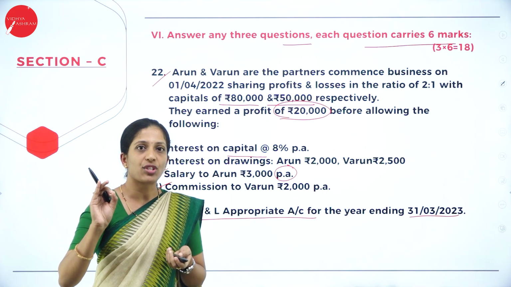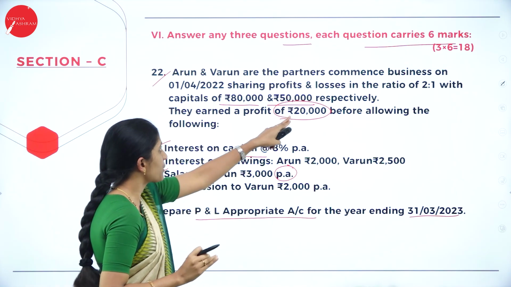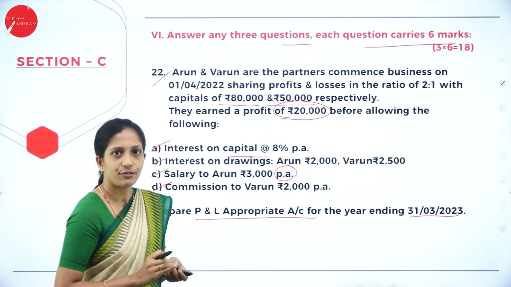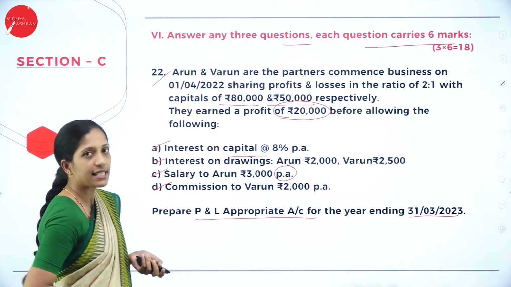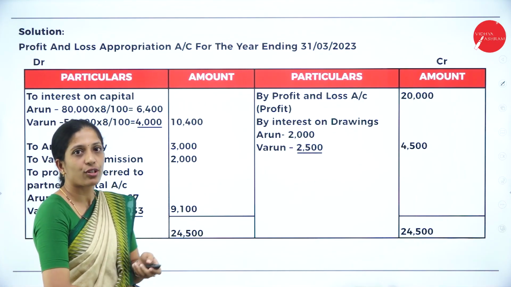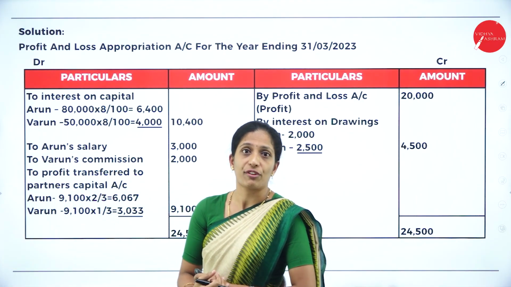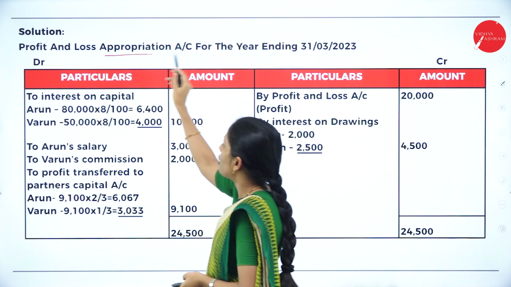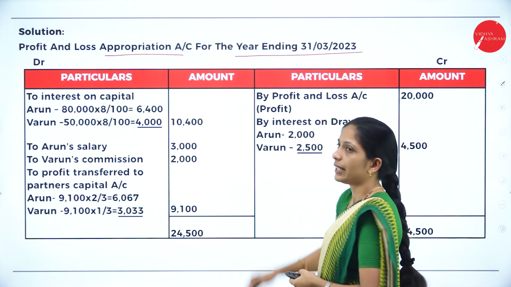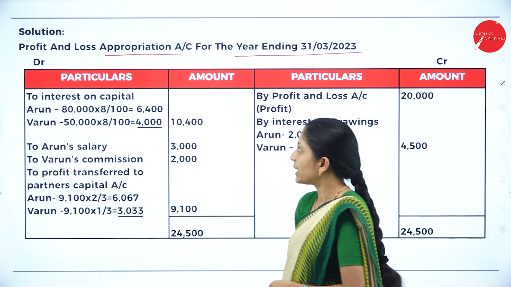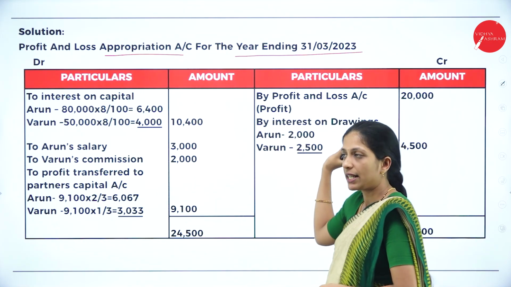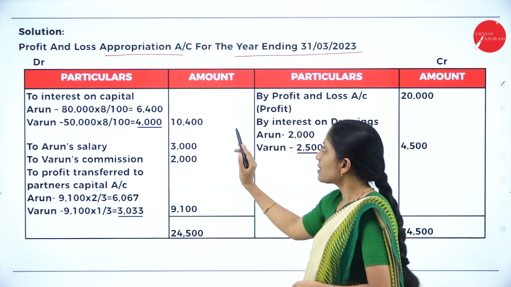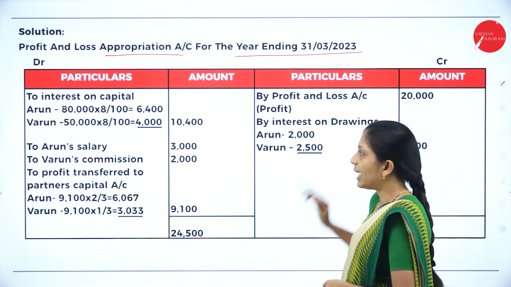The other thing you have to remember is in your credit side you will record only 2 items. One is profit, other one is interest on drawings. Okay, so we shall directly see the solution here. So how to write the solution? I have told you your presentation of your paper is very important. So you'll start with the heading Profit and Loss Appropriation Account for the year ending 31st March 2023. You'll be having debit and credit side. Under debit side particulars, amount, credit side particulars and amount.